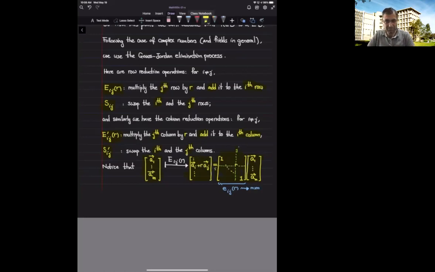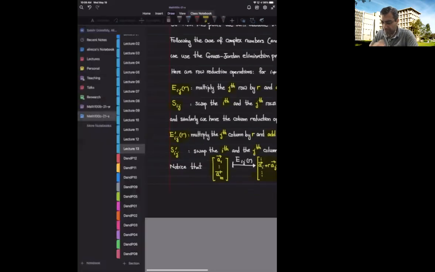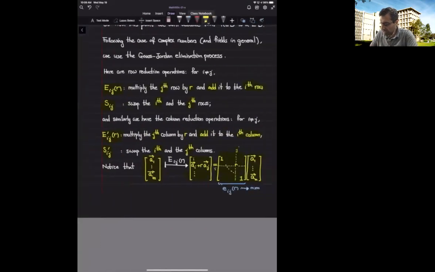And the rest of the rows do not change at all. So these row operations can be represented by this matrix multiplication. I'm going to denote this matrix by E sub ij of r. So this is an m by m matrix.